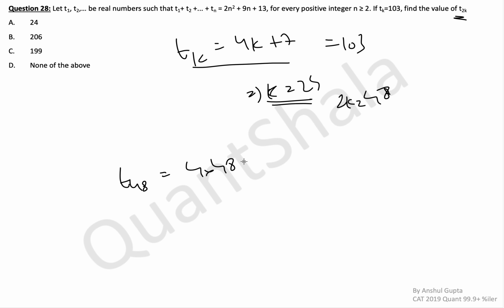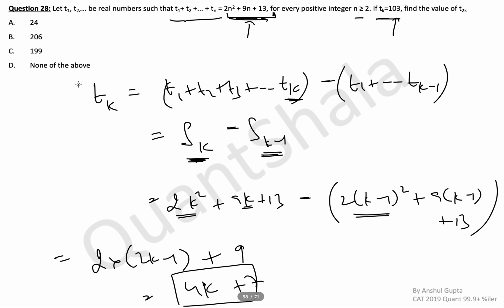4 into 48 plus 7. This is 192 plus 7, which is equal to 199. Answer is C. Simple question. The key takeaway is how to write it this way. All this is used in many questions.